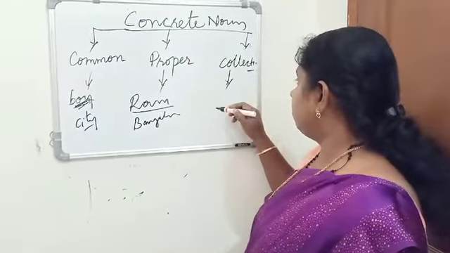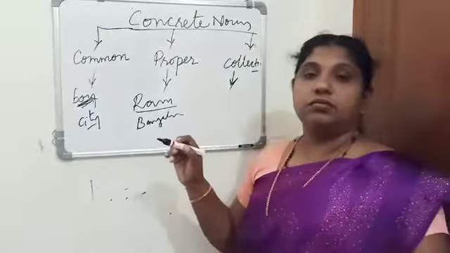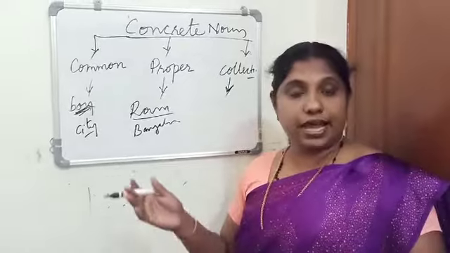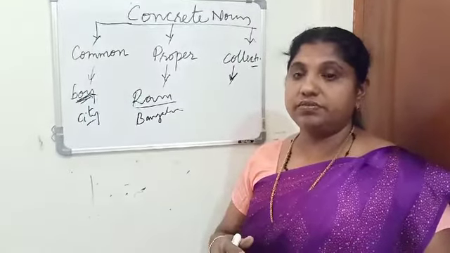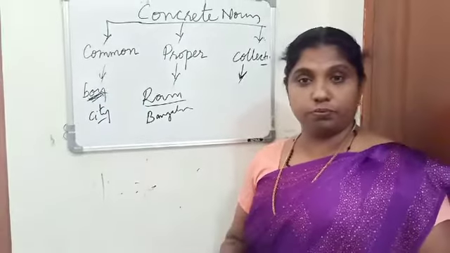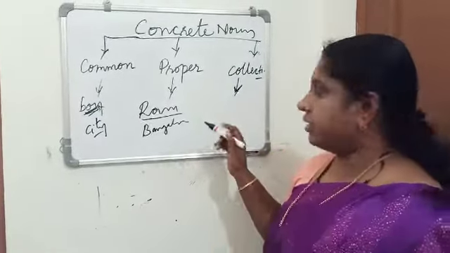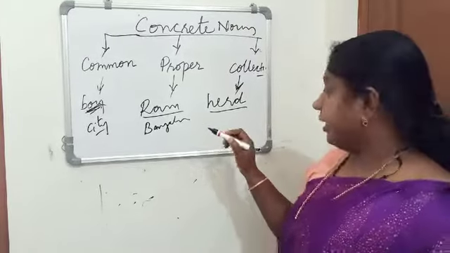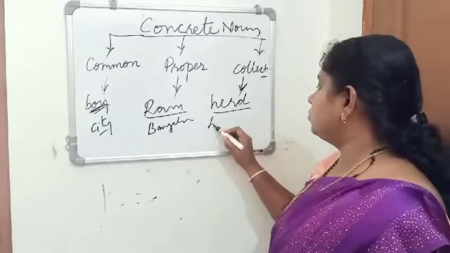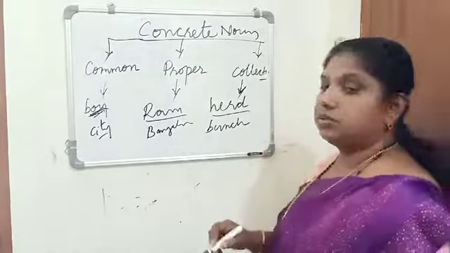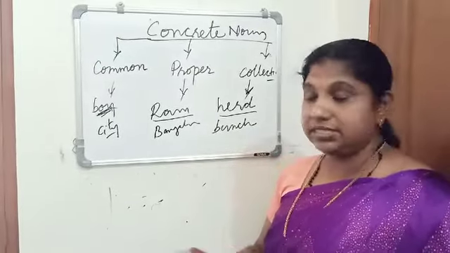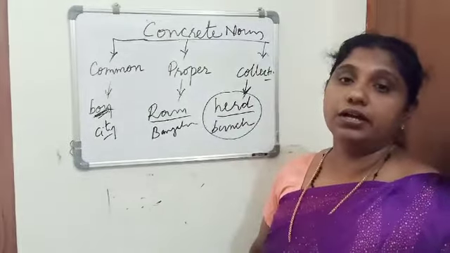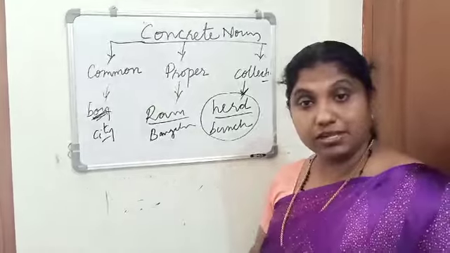Then what is collective noun? We use some words to show a collection or group of persons, places, animals or things. Such words which we use to show a collection or a group are known as a collective noun. Example: herd of cattle, a bunch of keys, crowd of people. So these are the words which we use to show a collection or a group of persons, places, animals or things.